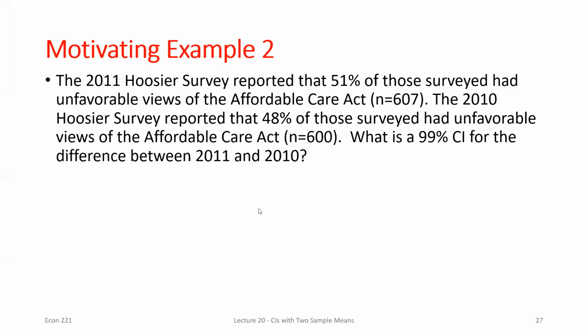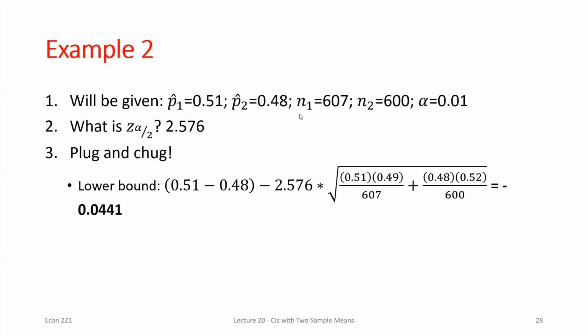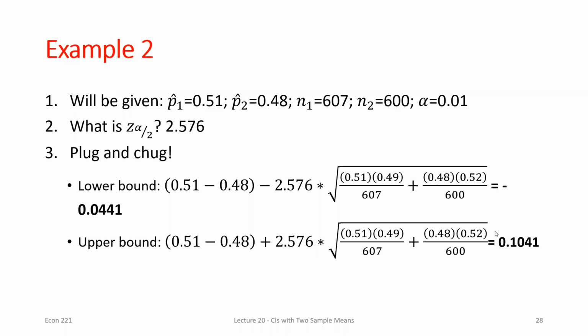All right, where are we at in time? I think I might skip this one. This is just another confidence interval example. I want to do one hypothesis testing problem with you guys today. And really, this is the exact same thing. It's just they asked a question about, do you have unfavorable views of the Affordable Health Care Act, right? So you can kind of see the changes from year to year. They're still pretty close. So once we plug everything in, we get still negative 0.04 to 0.1. Same kind of problem we had before. We can't really say if views have gone up, down, or changed, right? But if you want some extra practice, you can work through this problem, make sure you can replicate these answers.